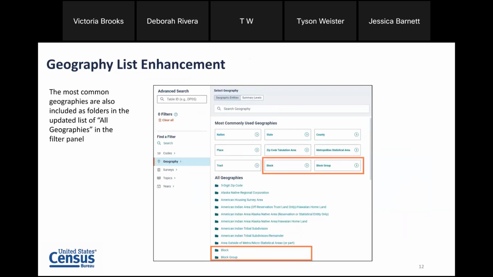Moving on to some of our other updates, one is the geography list enhancement. At the top of the geography filter panel, you will continue to see the 9 most commonly used geographies. We've also duplicated these in the list of all geographies below. So most of the time when you want any of these geographies, you will be drawn to those boxes at the top, but just in case, if you have scrolled to the list of all geographies below, they are included in the alphabetized list.